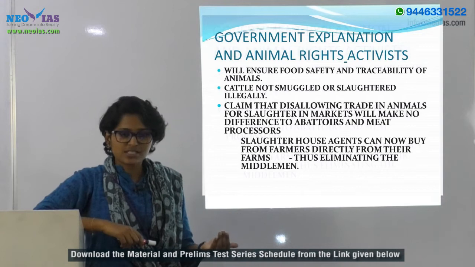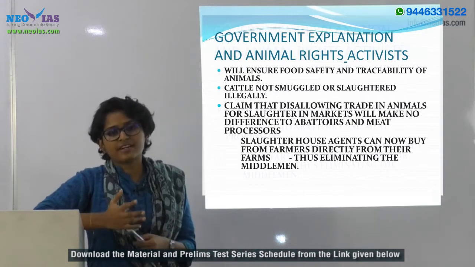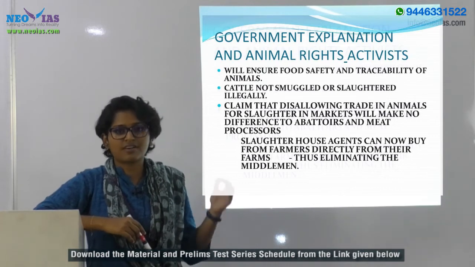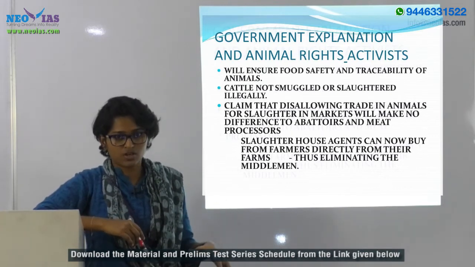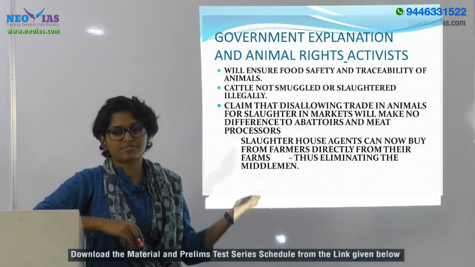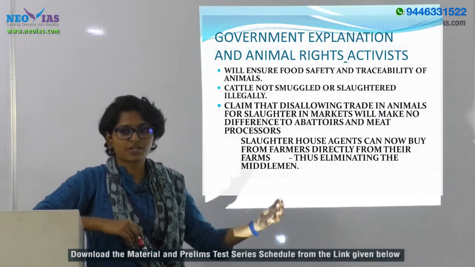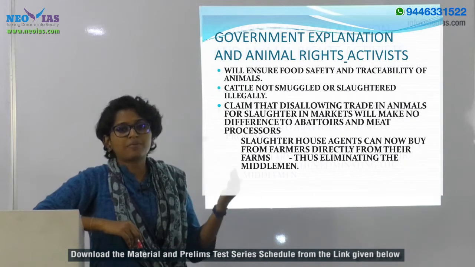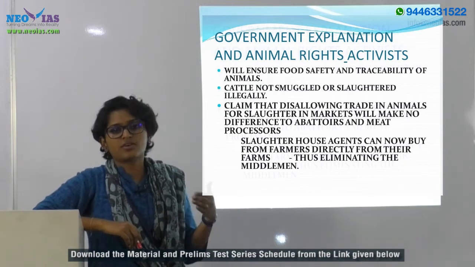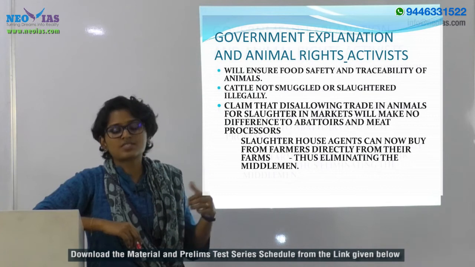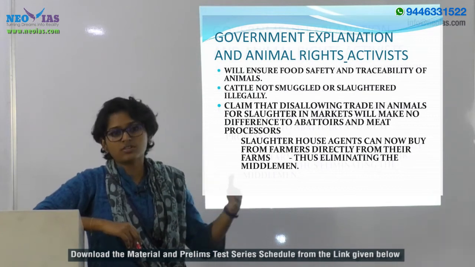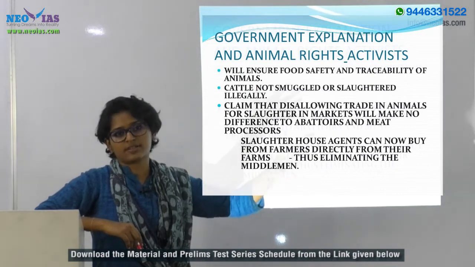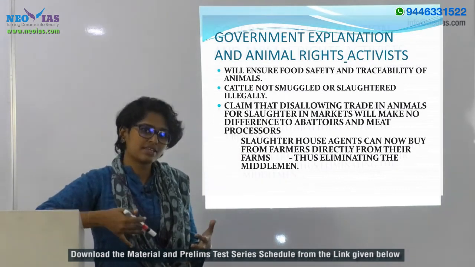The cattle which is reared for milch, or the milch animal itself, after its productivity goes down, or when it becomes unproductive, maybe after 9 years of contributing to milk production, then the farmer will take the unproductive milch animal to the cattle trade for beef or for slaughtering. So that is what is happening in India.